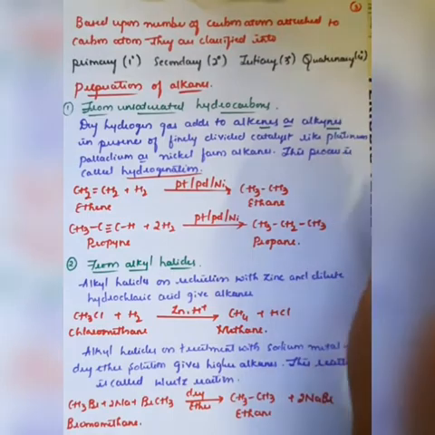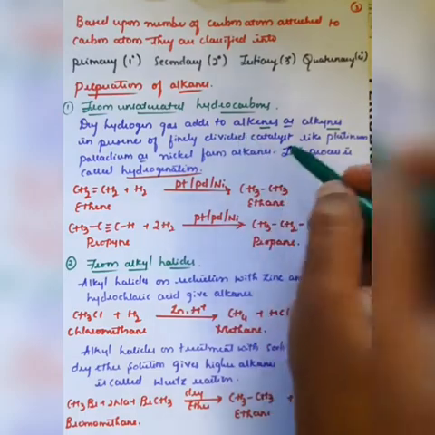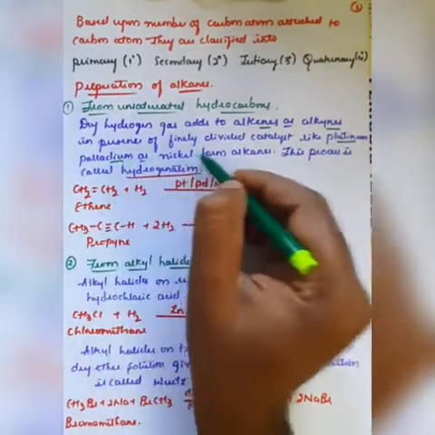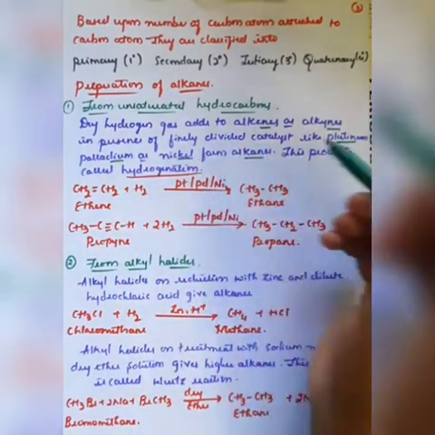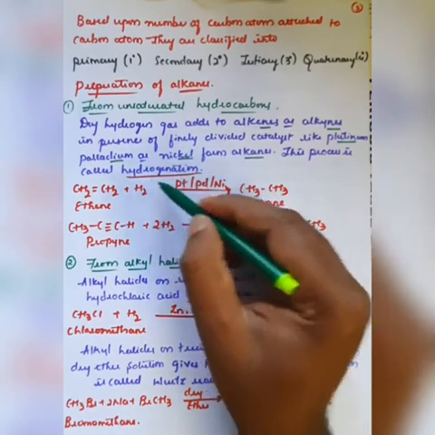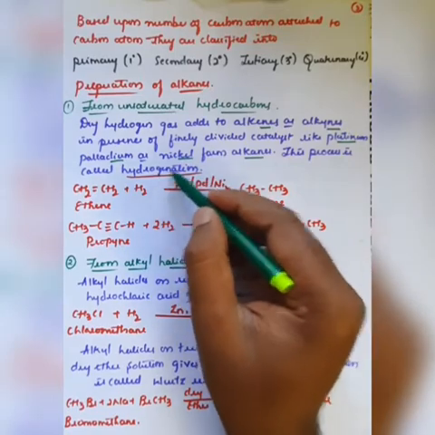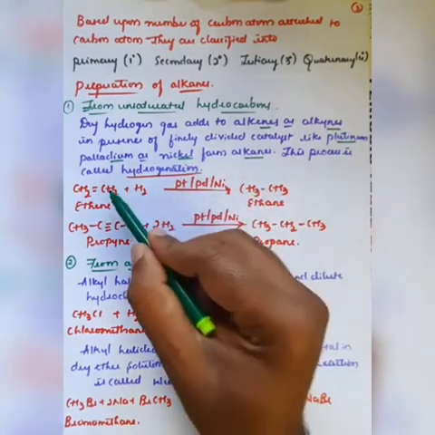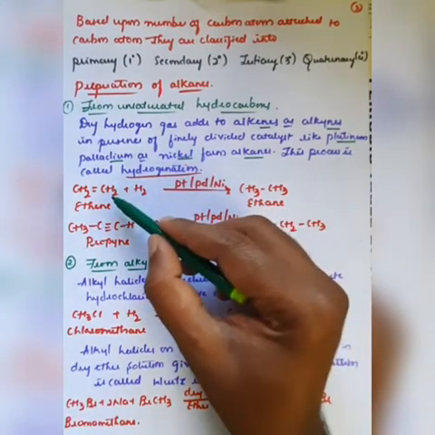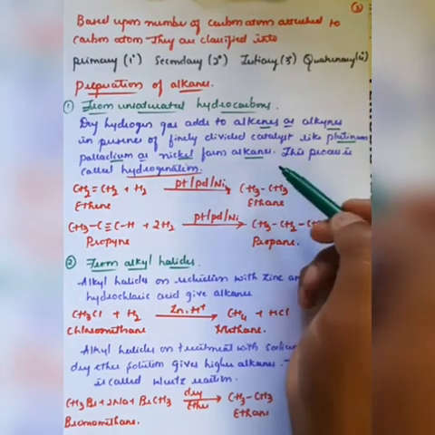By taking examples from alkenes as well as alkynes, in the presence of a finely divided catalyst like platinum, palladium or nickel, they form alkanes. This process is called hydrogenation. If you divide this word hydrogenation, we get two words: one is hydrogen, the second one is addition. So for alkenes as well as alkynes, just by adding hydrogen, we can convert those unsaturated hydrocarbons into saturated hydrocarbons. Saturated hydrocarbons are nothing but alkanes.